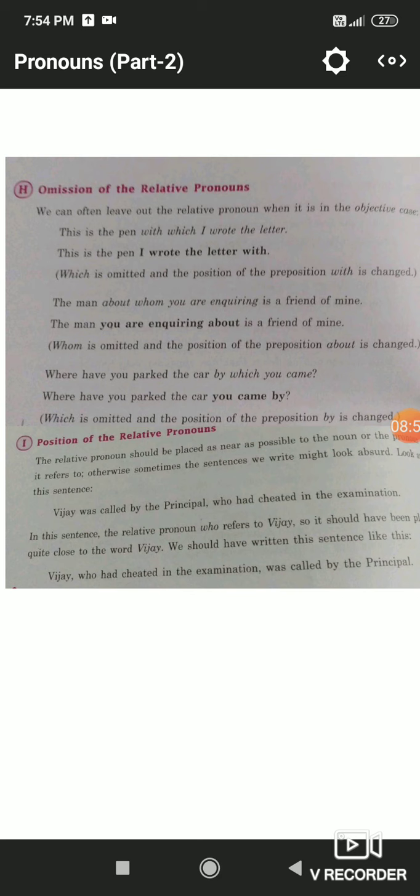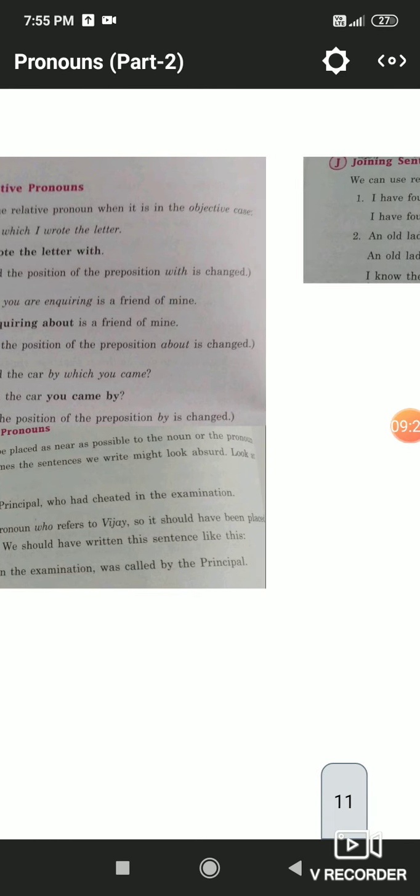Now read the next sentence: Vijay, who had cheated in the examination, was called by the principal. Here, who had cheated in the examination is used as a non-defining relative clause, so we can never omit the who. So here we have learned how to place the relative pronoun at its proper place. Now the meaning of the sentence is clear to you.